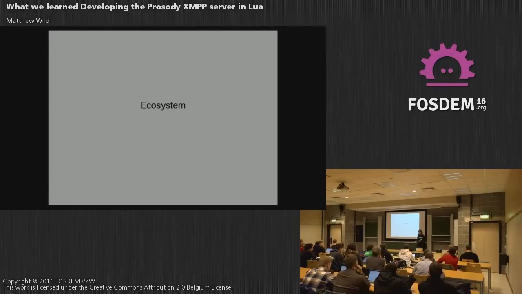LuaExpat, we didn't really need more features or improvements, but it was a wrapper around the Expat API, the underlying C library, and we needed, over the course of time, to expose more of Expat's API for security reasons, for example, so we could put a limit on how far it was willing to parse of the stream, so we didn't just end up using loads of memory and things. We needed those callbacks in there.